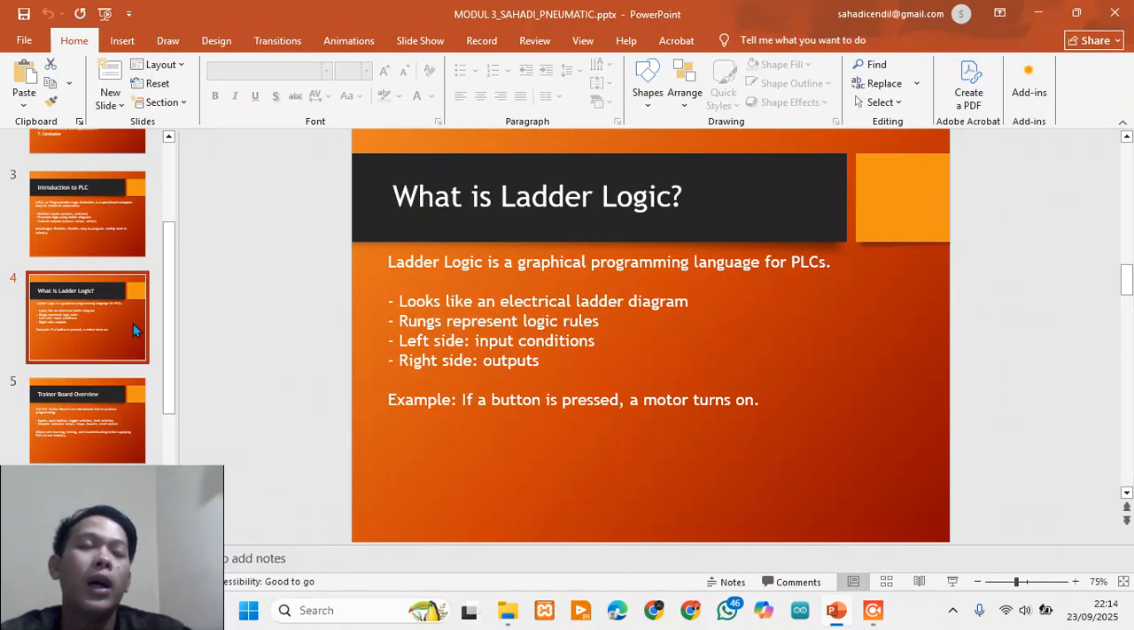Next, what is ladder logic? Ladder logic is the most common programming language for PLC. It is called ladder logic because it looks like a ladder, with two vertical rails and horizontal rungs in between. Its rungs represent a control circuit, much like in an electrical relay circuit.